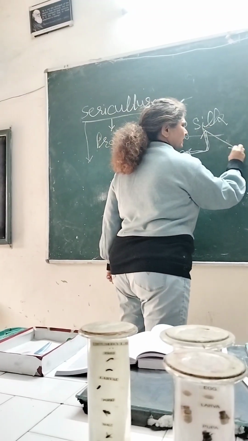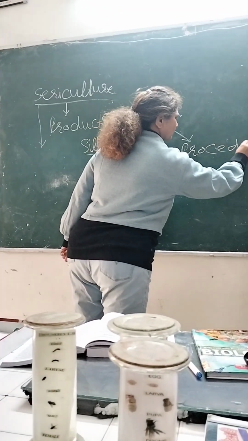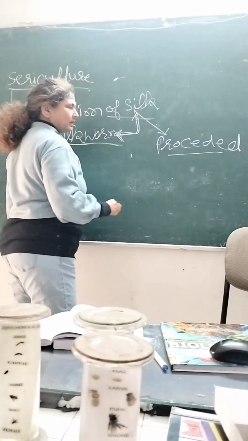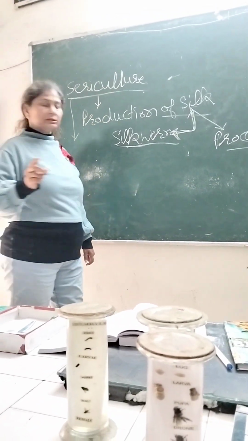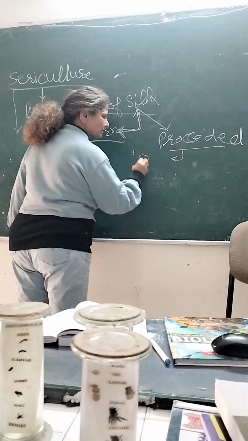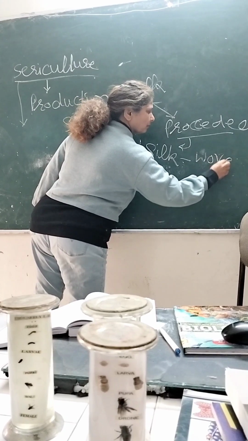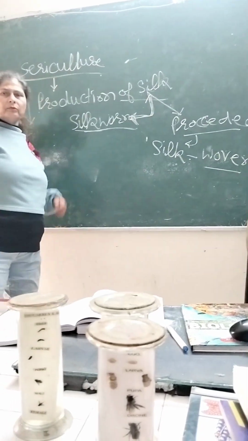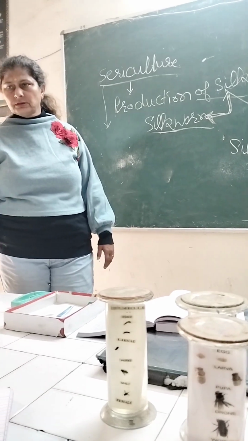Then it is processed and forms the final goods, that is silk which is woven as a cloth, different types of silk cloths.